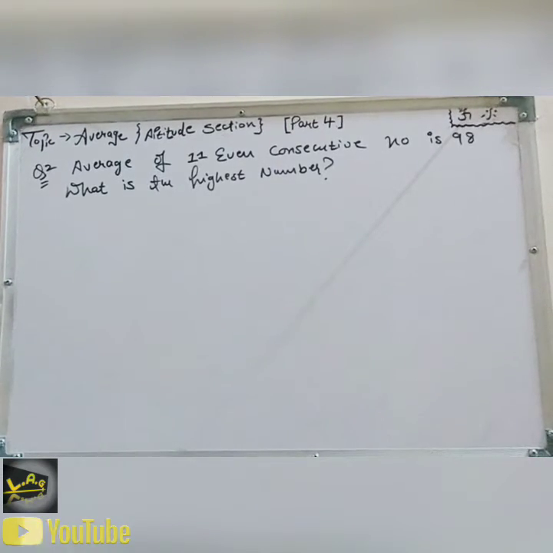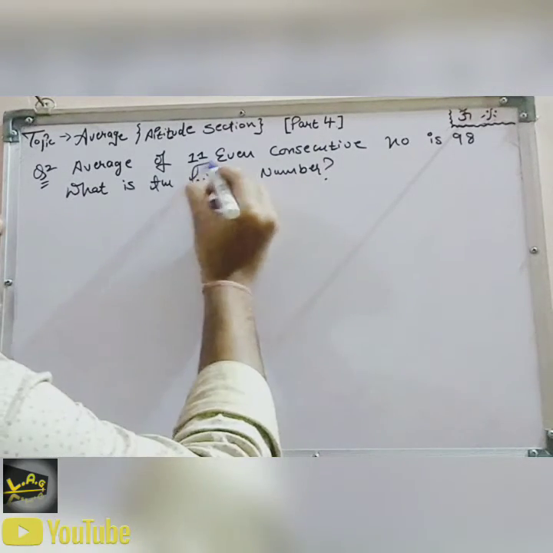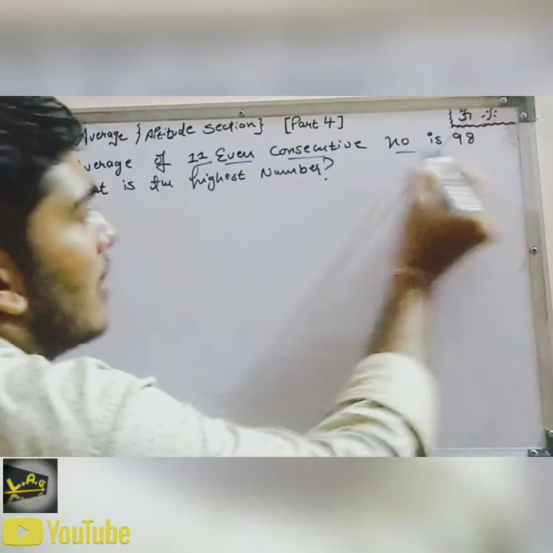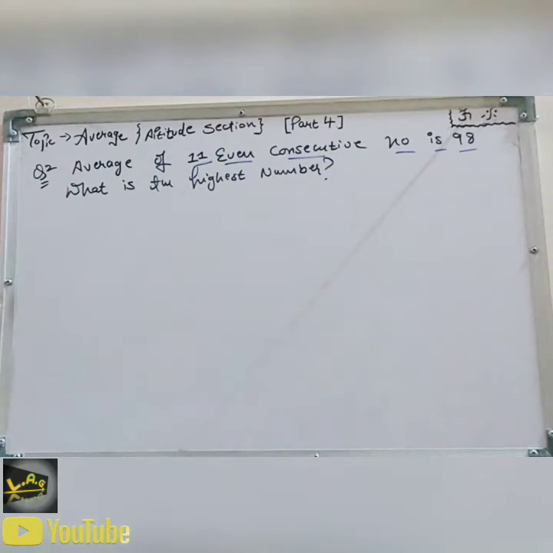So this is the second question. It's related to the tricky question. Okay, so let's start. The average of 11 even consecutive numbers is 98. What is the highest number? You have to calculate the highest number.